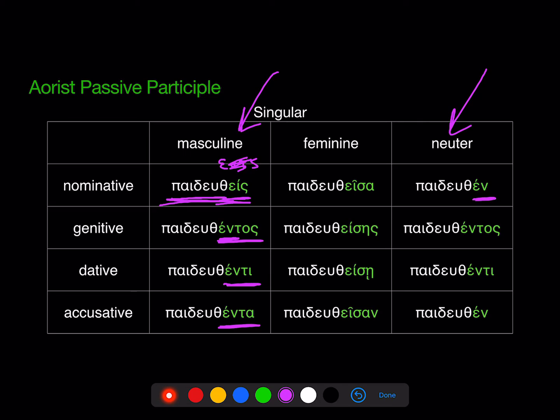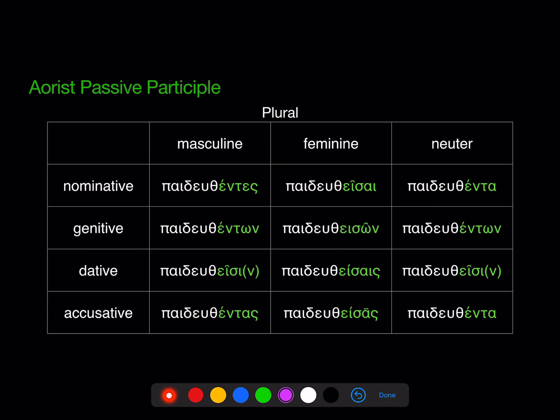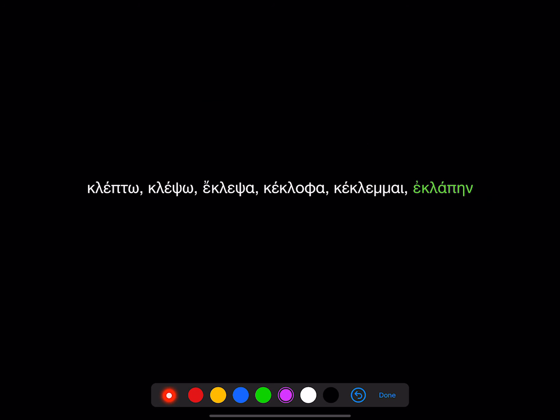The neuter, right? It's that -ent ending with the final dental dropped off. -en, -entos, -enti, -en. And the feminine uses first declension short alpha endings. Okay, so it looks like Moira. And then here's the plural, again, exactly as you'd expect. Again, we have the -nt dropping out and the compensatory lengthening, but it's exactly what you'd expect. Okay, first declension endings here, third declension endings in the masculine and the neuter.